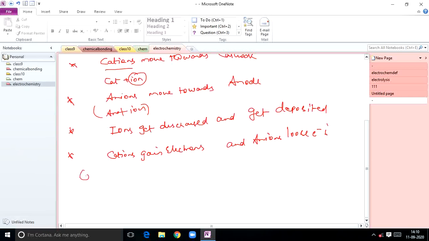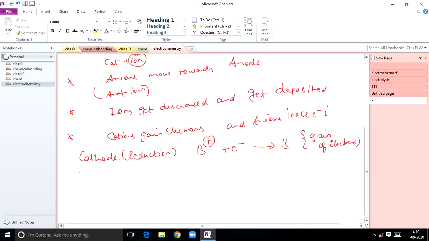Always remember, what takes place at cathode? Reduction takes place at cathode. What is meant by reduction? Addition of electrons. Suppose you take any cation, B plus plus electron gives rise to B. So during reduction, cations gain electrons. Gain of electrons takes place. So always remember that reduction always takes place at cathode.